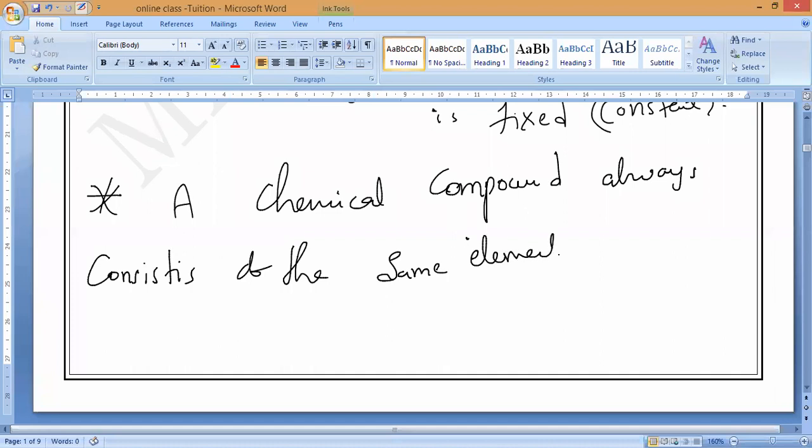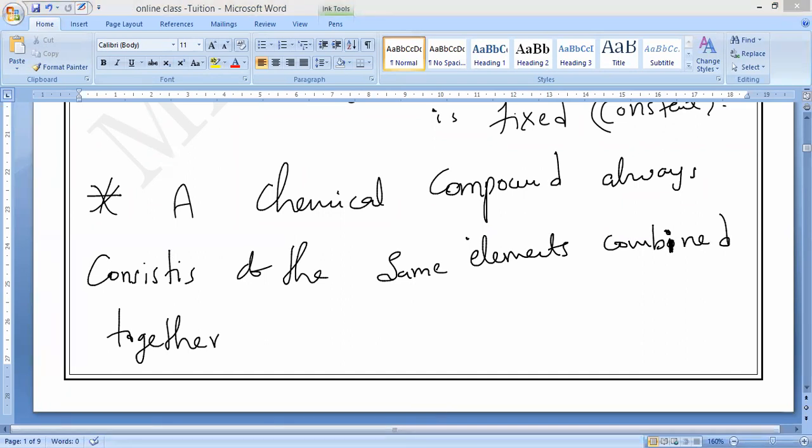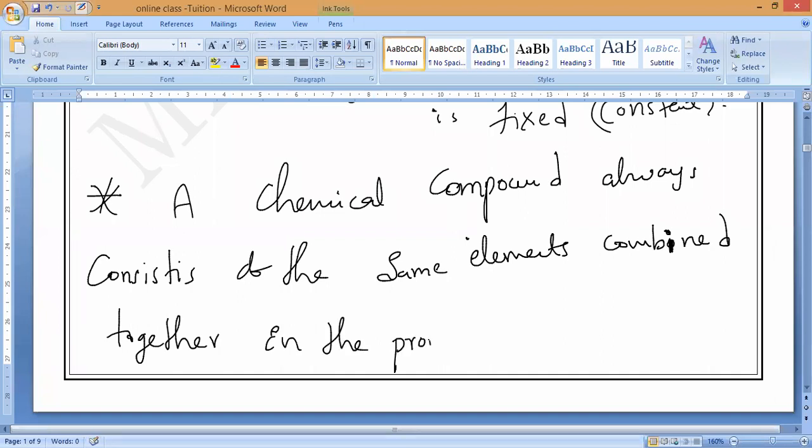So whenever you want to form water, what elements do you need, guys? Hydrogen and oxygen, combined together in the same proportion by mass. Proportion by mass means their mass. If we take water, the hydrogen mass in that water is always fixed, and even the oxygen mass is also always fixed.